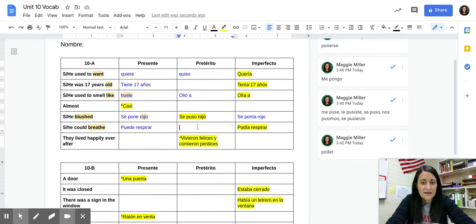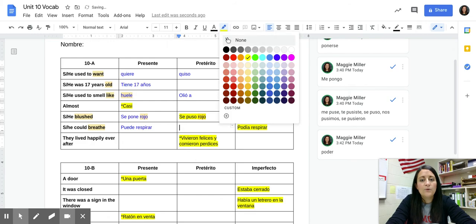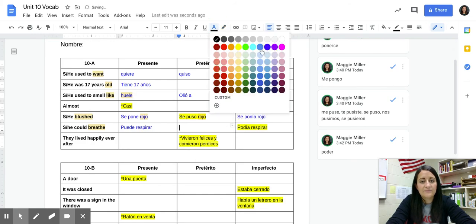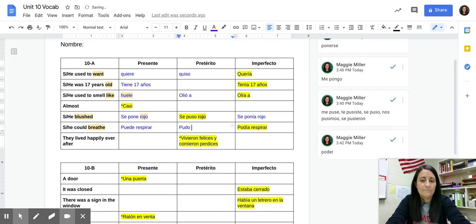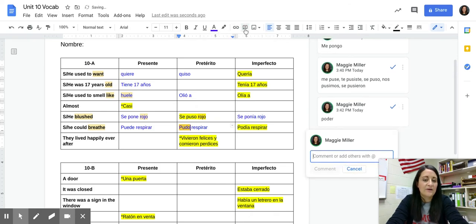In the preterite tense, poder is an irregular verb. Try to think about what is the irregular stem for that. Pudo. Pudo respirar. Remember, it's an irregular, so we're not going to see any accents on it. I'm going to quickly write that chart out for you.